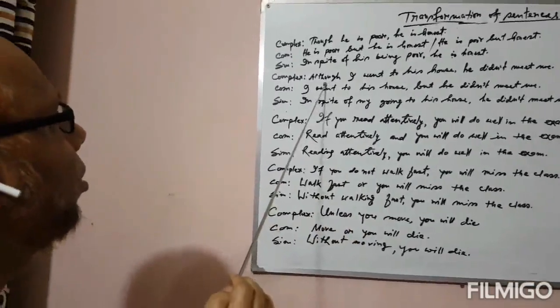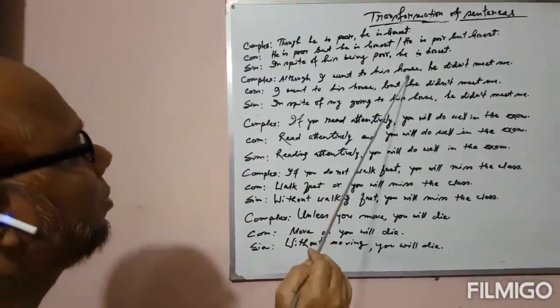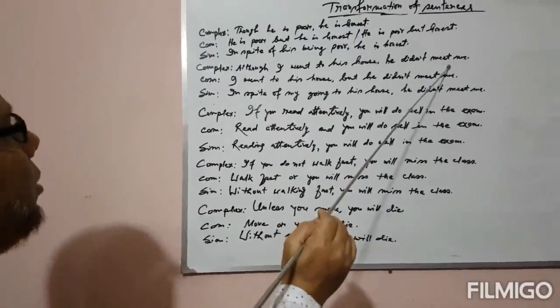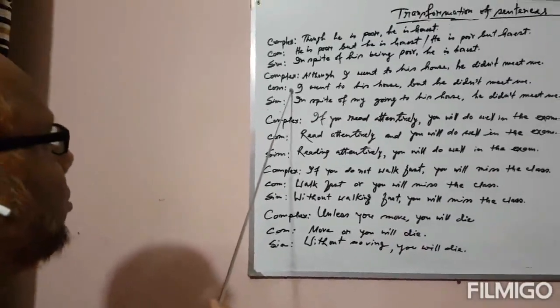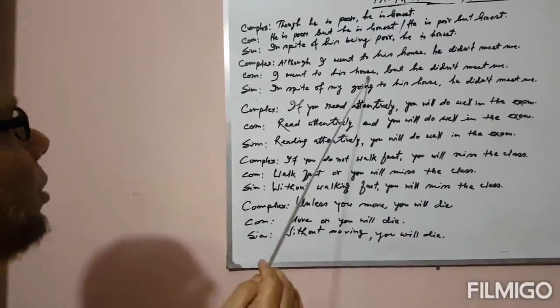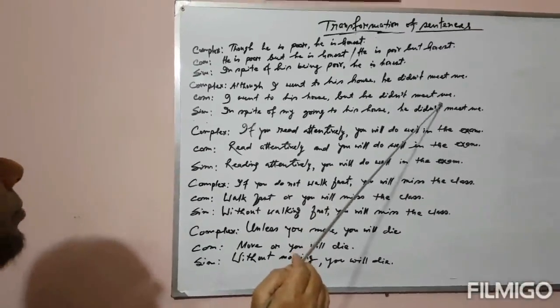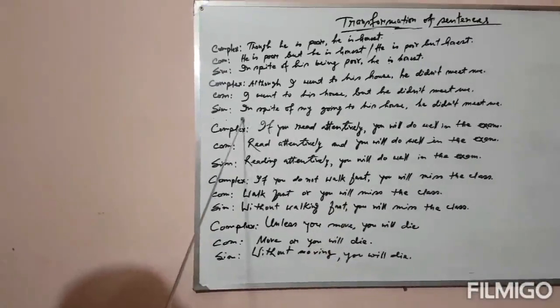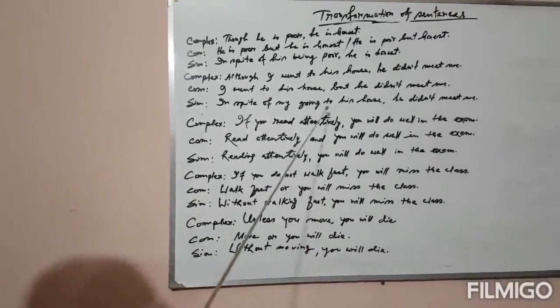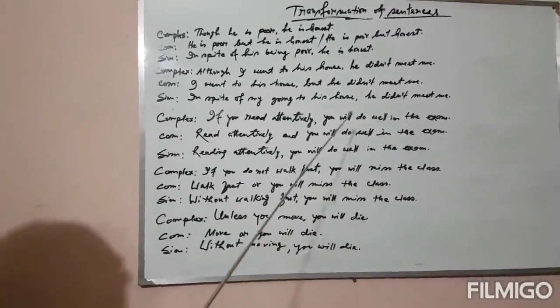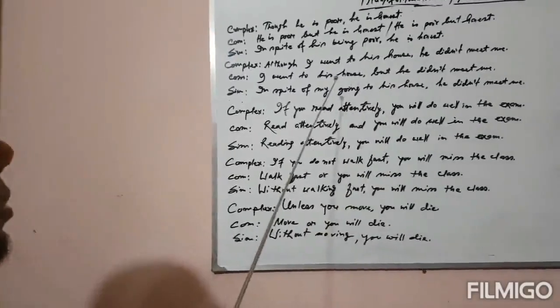Accordingly, although I went to his house, he did not meet me. The compound sentence will be: I went to his house, but he did not meet me. In the simple sentence: in spite of my going to his house, he did not meet me. Here is something to notice.